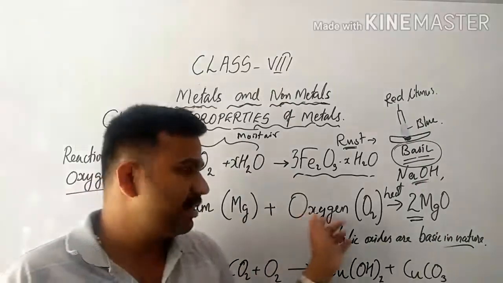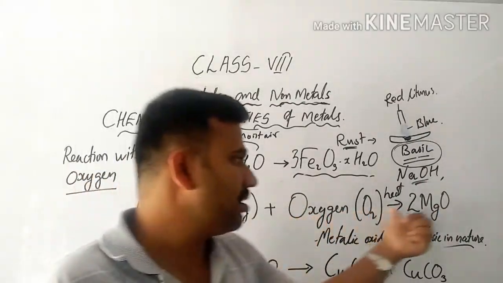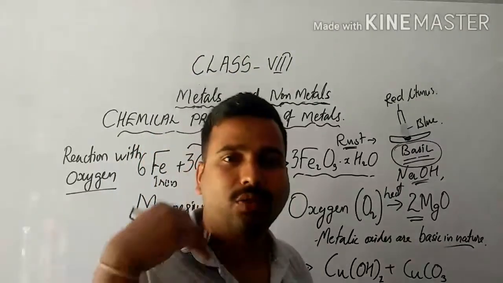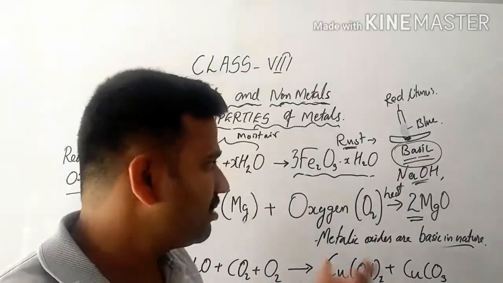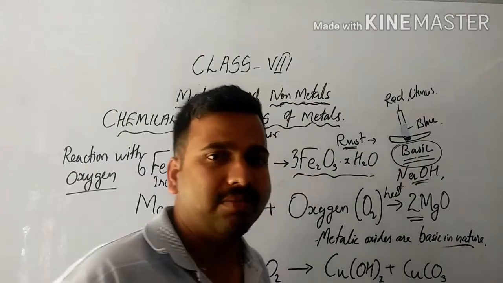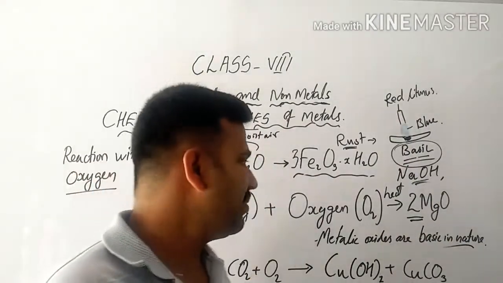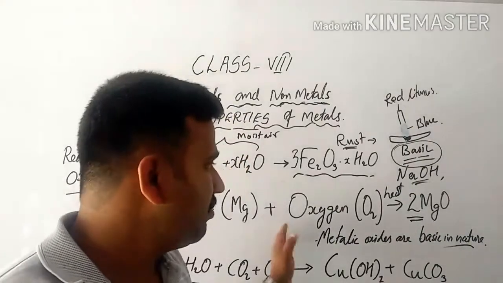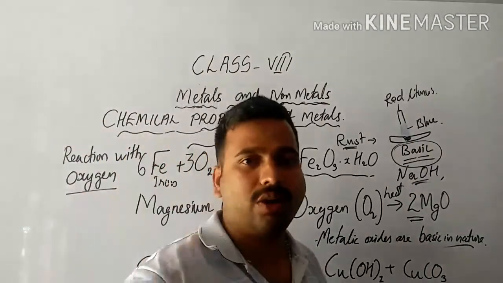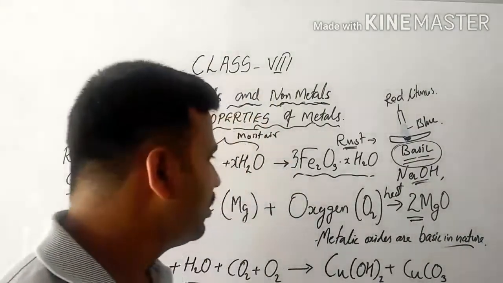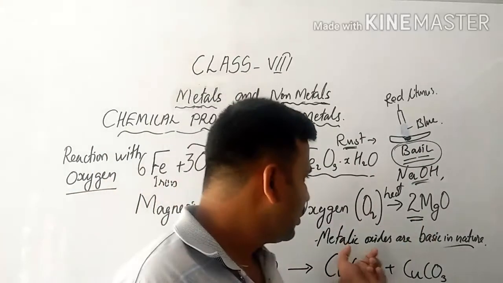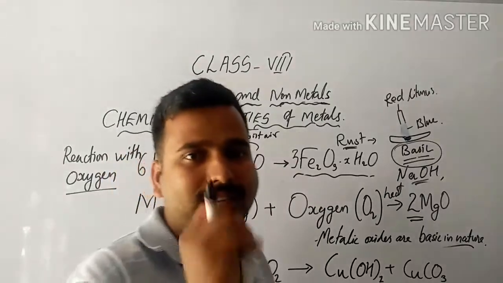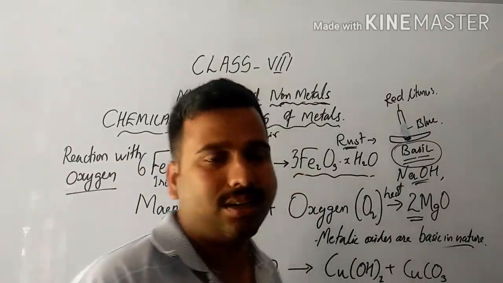And similarly, magnesium, for example. If magnesium is burned, it will produce magnesium oxide. Sodium, if burned, gives sodium oxide. Potassium, if burned, gives potassium oxide. Similarly, aluminium. If you expose aluminium metal to the atmosphere, it will react to form aluminium oxide. It will form a coating over the aluminium, that is known as aluminium oxide. All these metallic oxides are generally basic in nature.